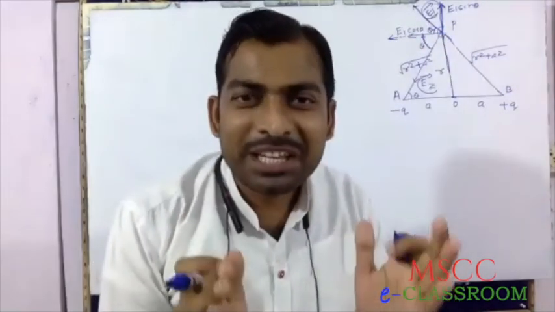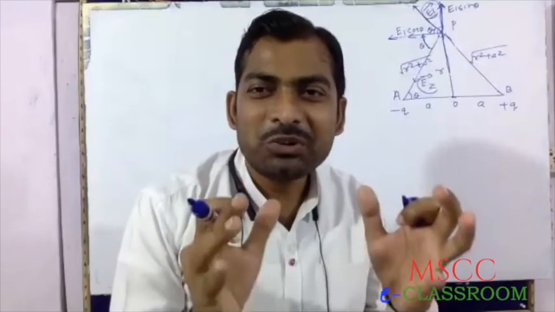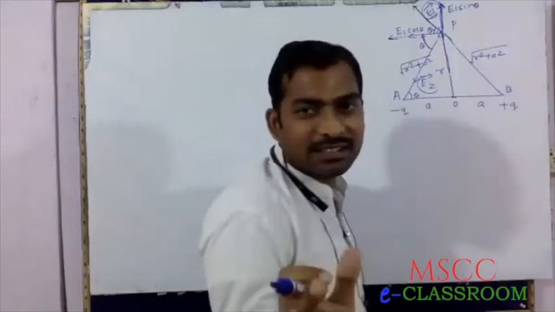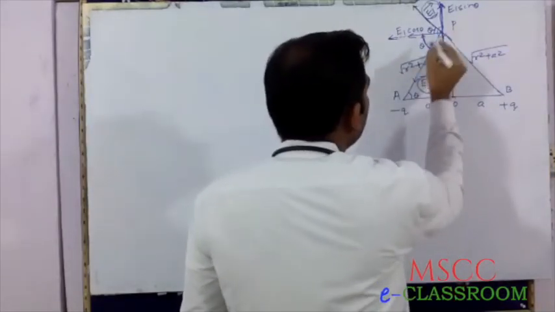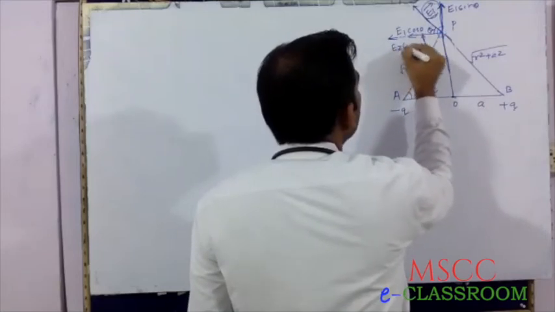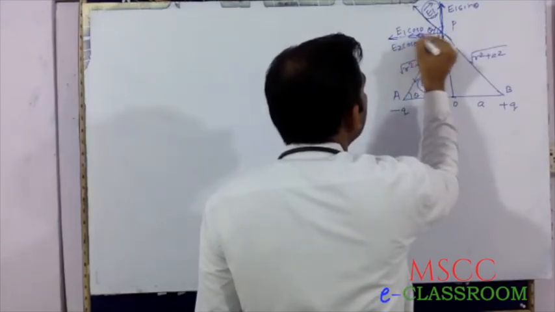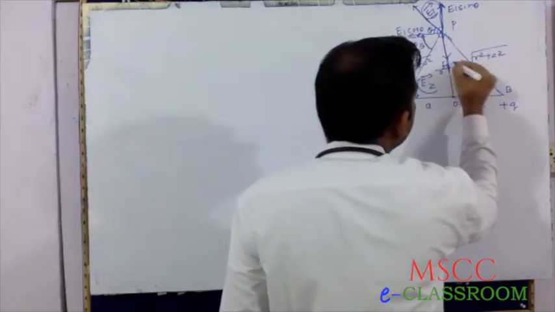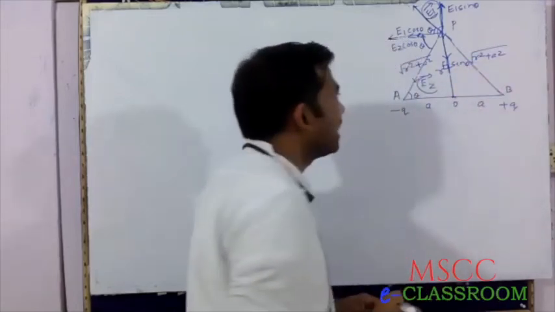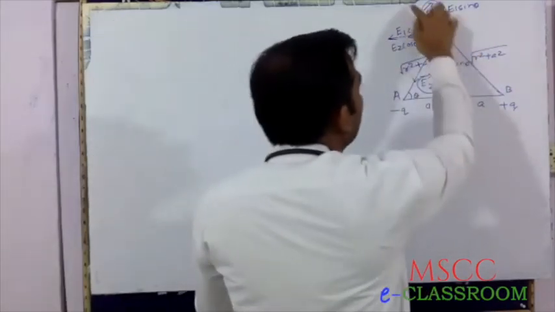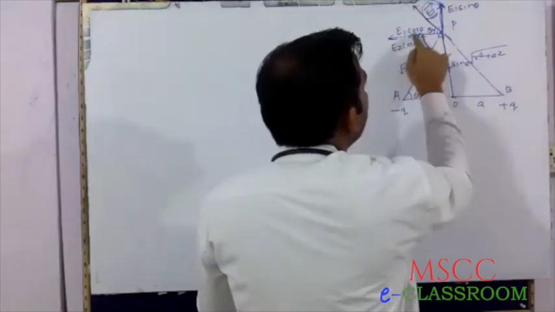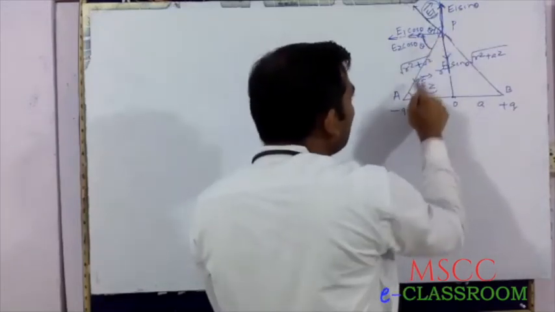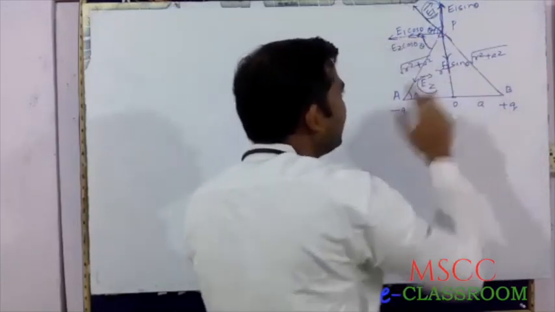Similarly, E2 vector is split into two rectangular components. In a similar way, we can express it like this: this is E2 cos theta, and this is E2 sin theta. This is E1, with two components, E1 cos theta and E1 sin theta. In this case, this is E2, with E2 cos theta and E2 sin theta.